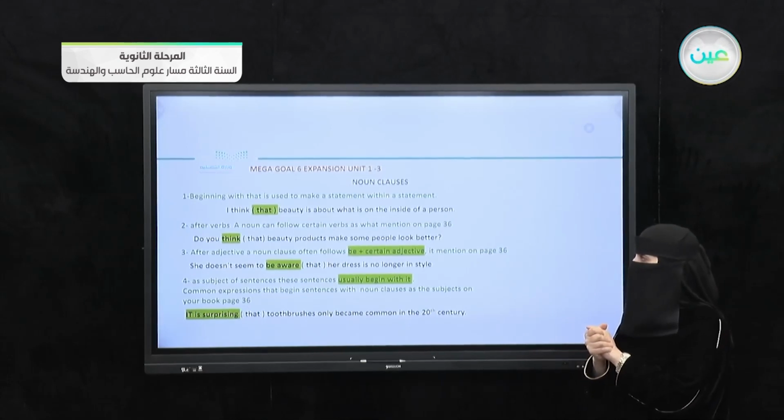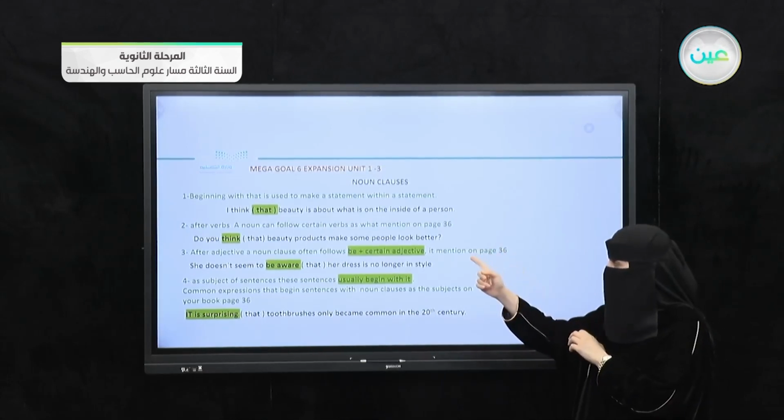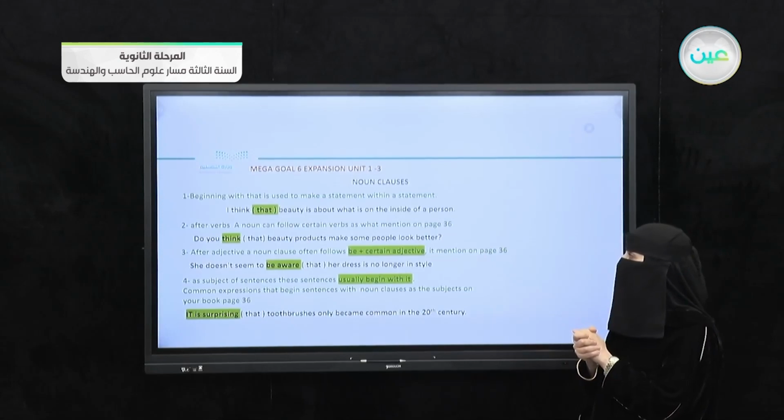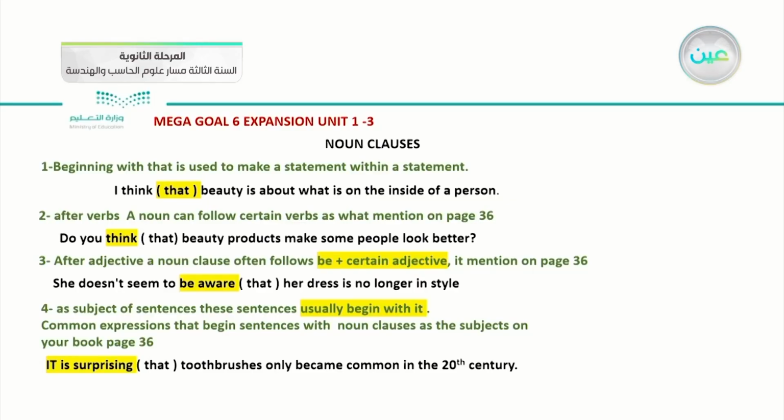For example, I think that beauty is about what is inside of a person. Look at these 2 statements. I think, this is your opinion, and beauty is about what is inside of a person. I join these 2 statements by using that. This is the first situation of the noun clauses.